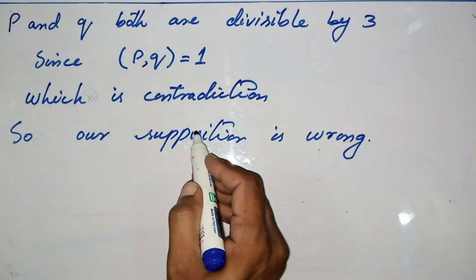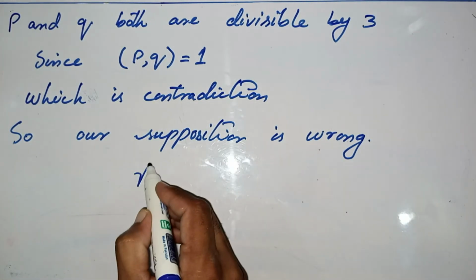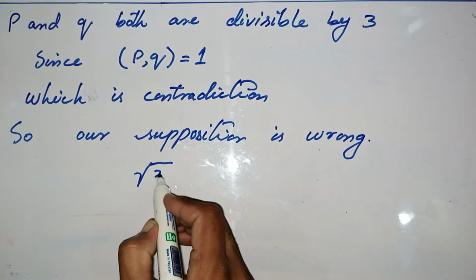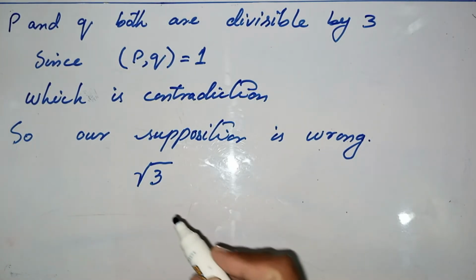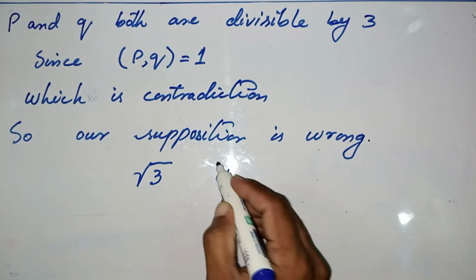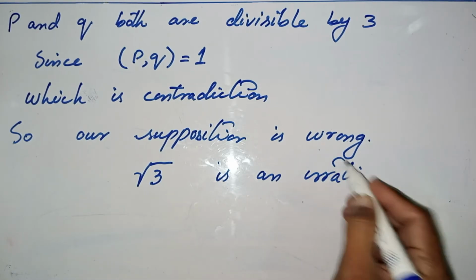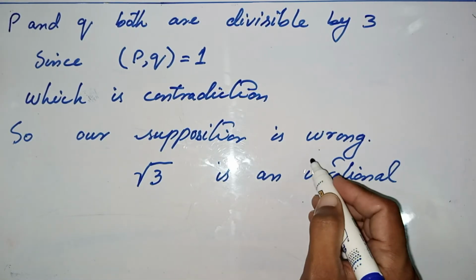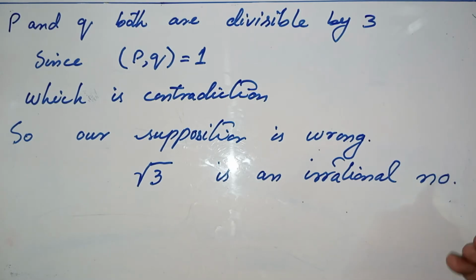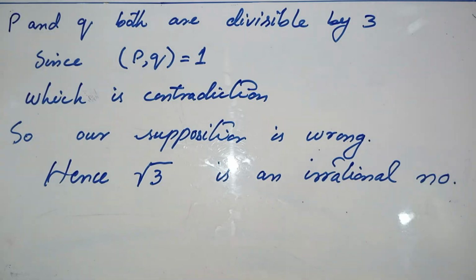We supposed in the start of the proof that square root of 3 is a rational number, but that supposition is wrong. So square root of 3 will be an irrational number. Hence square root of 3 is an irrational number. So that completes the proof.